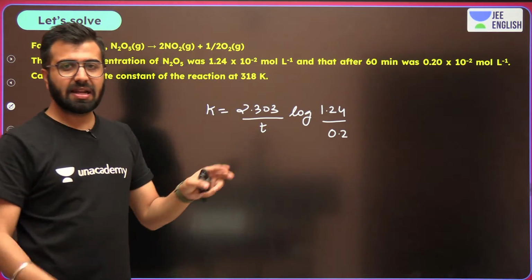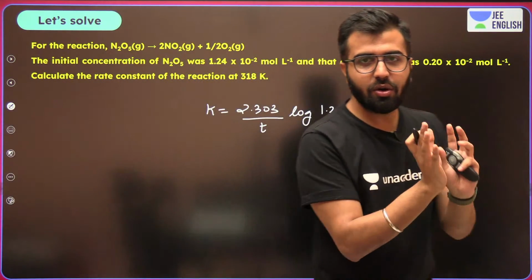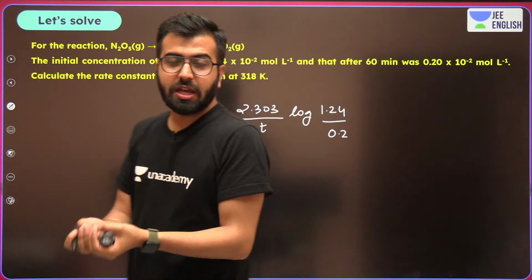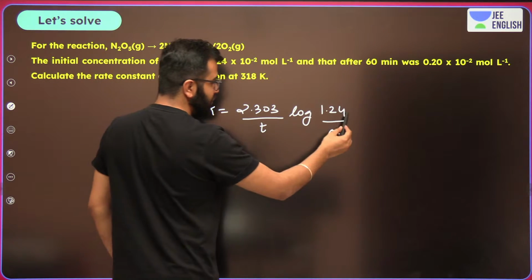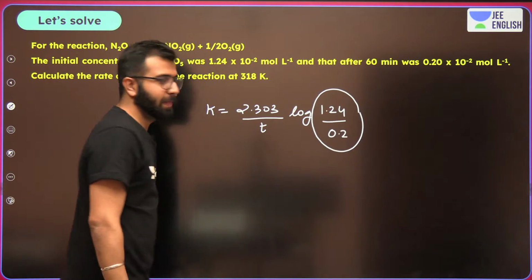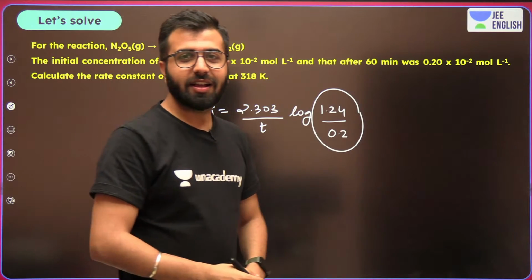I am simply cancelling out 10 raised to minus 2. I don't really care about it, because when we take the ratios, these numbers are going to get cancelled. Now over here, you just simply have to calculate the log. What is it going to be?